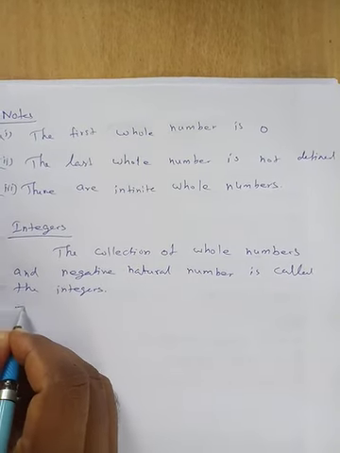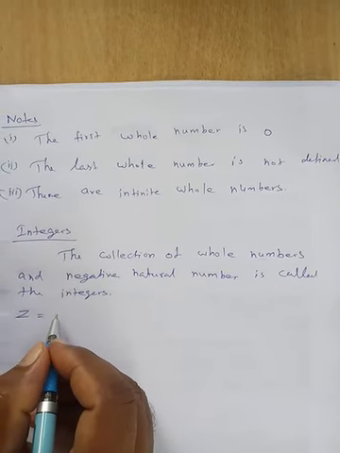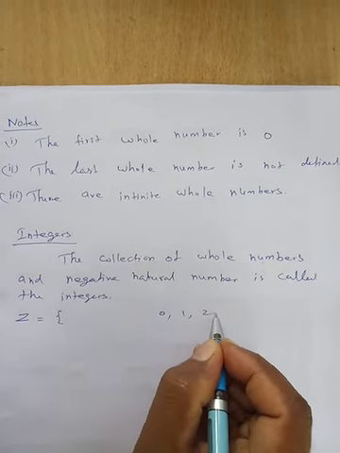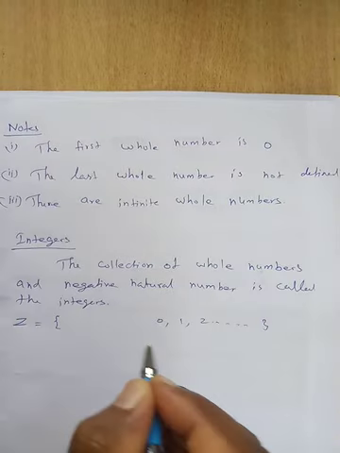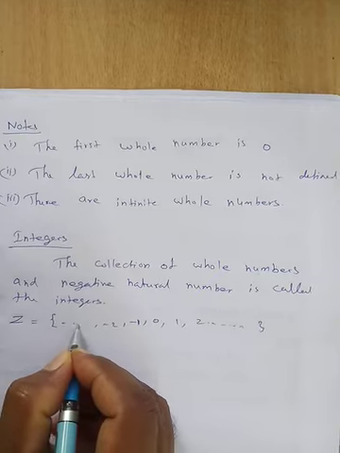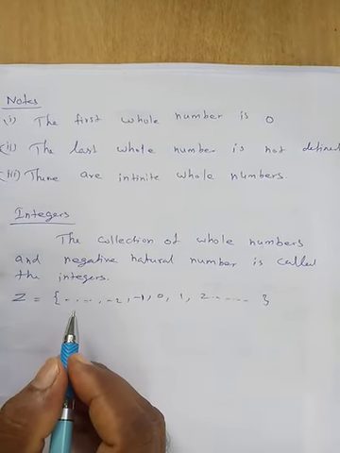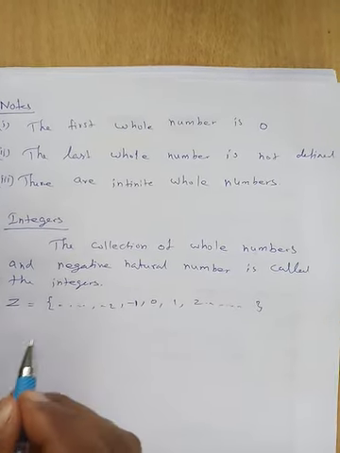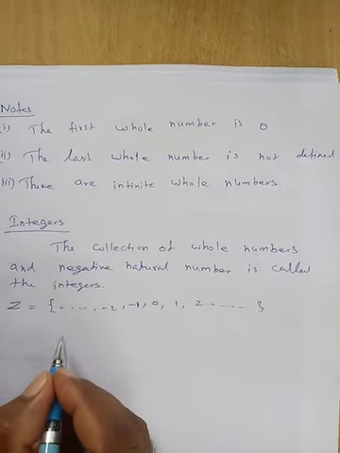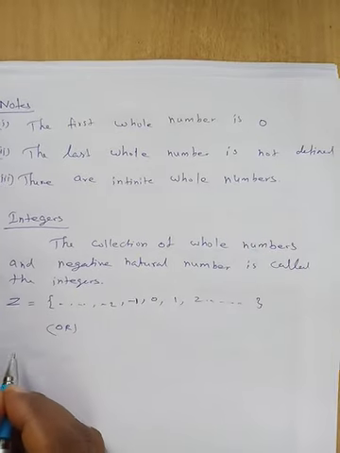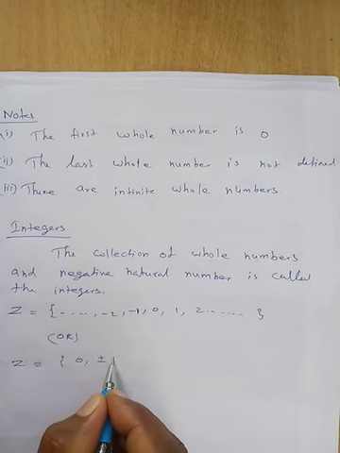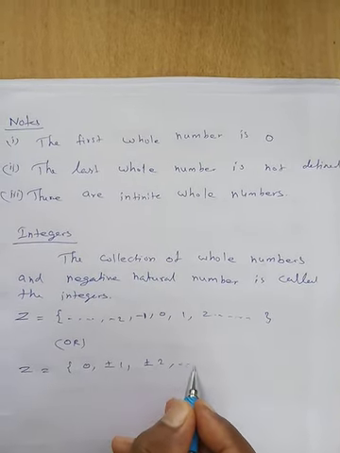Integers are denoted by the capital letter Z. 0, 1, 2, 3, up to etc. On the left-hand side of 0, -1, -2, up to etc. So that is extending on both sides. Another way to write it: Z is equal to the collection of all 0, plus or minus 1, plus or minus 2, up to etc.